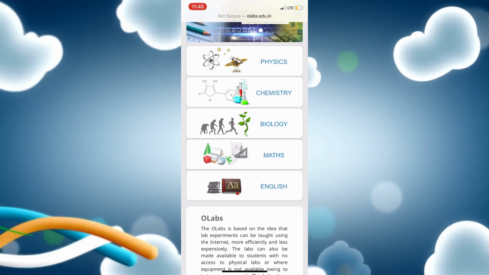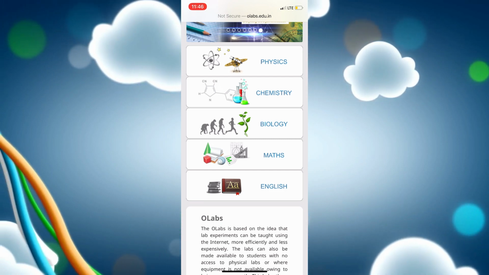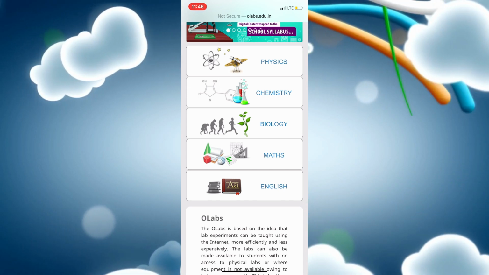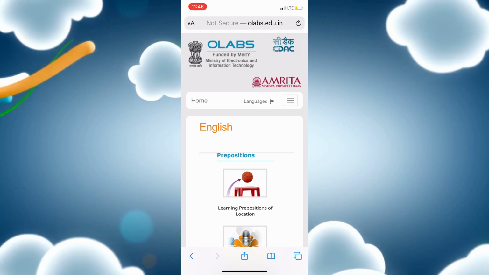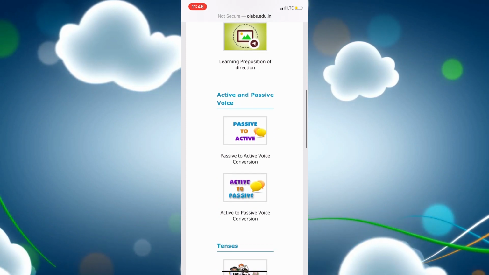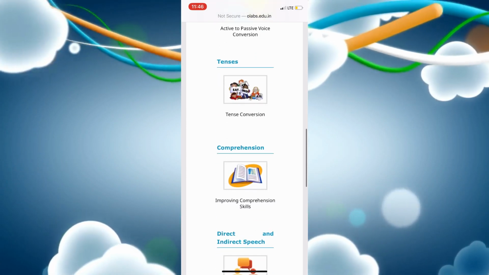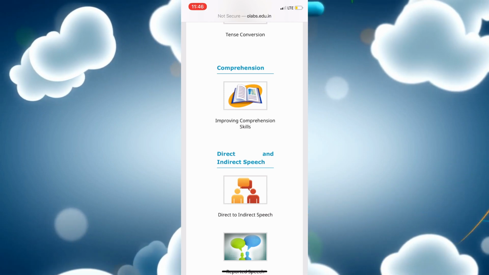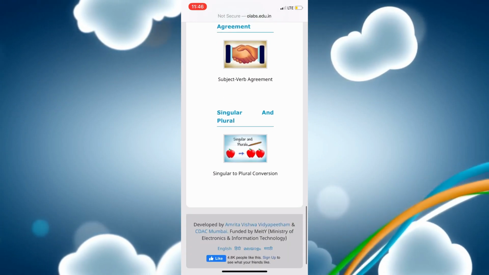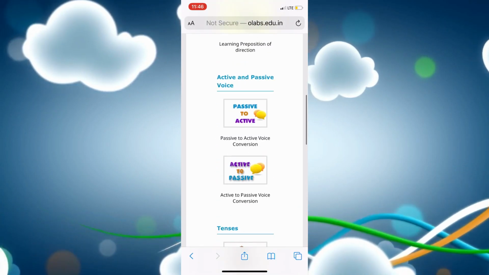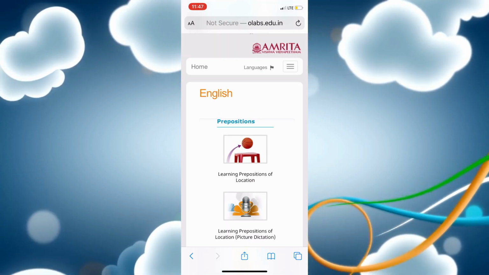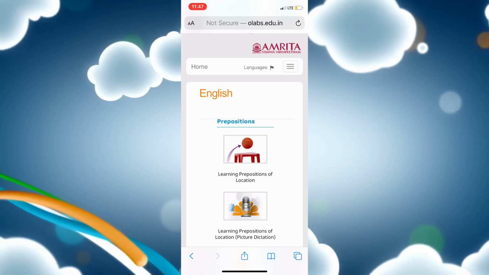Along with these practical subjects, they have provided us one language class also, that is English. If you click on English, you can see the grammar part: preposition, active and passive voice, tense, comprehension, direct and indirect speech, subject-verb agreement, most of the topics that grammar needs for all the higher class students. In English, let us see what preposition tells us through OLabs.